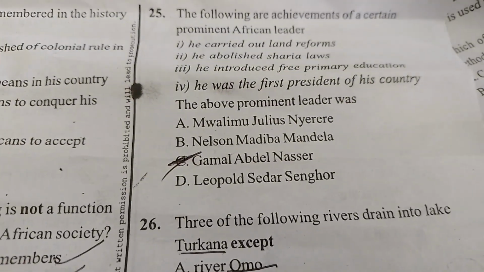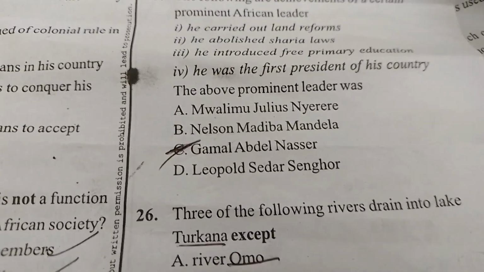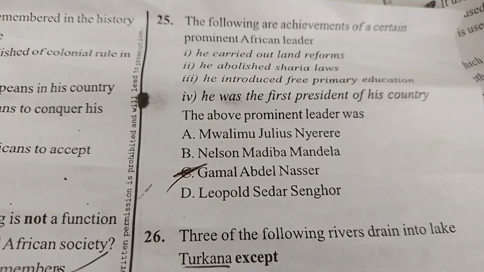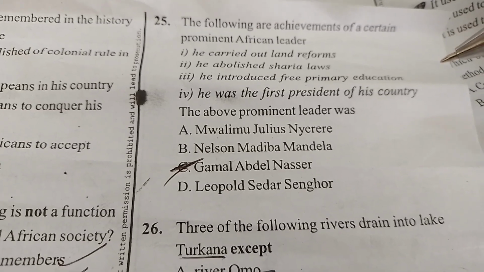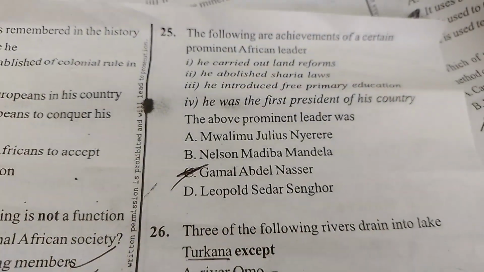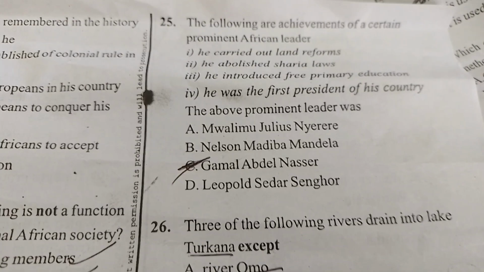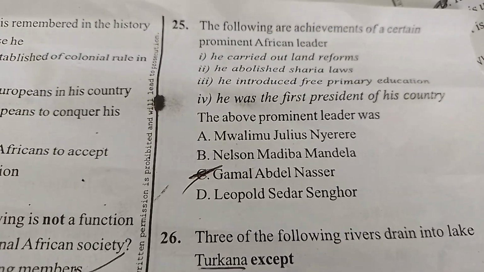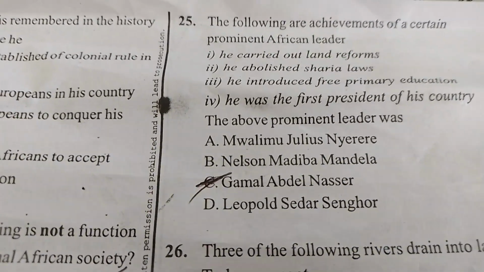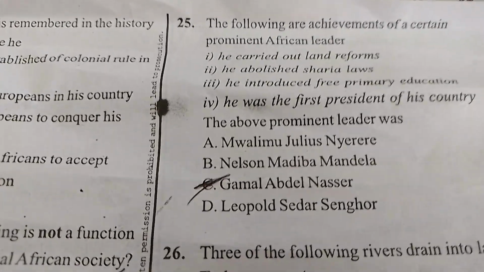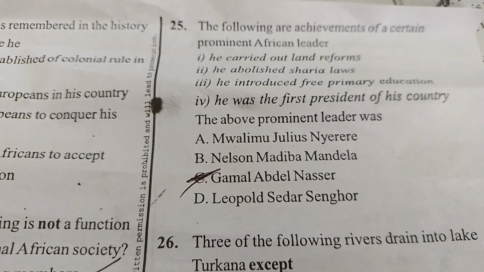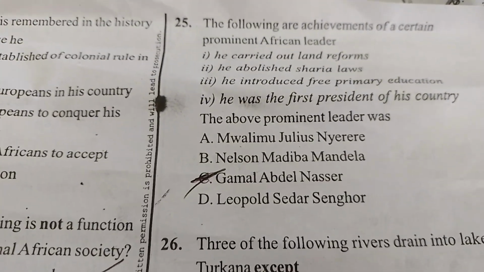No, this man was not the first president. In fact, we had General Mohammed Naguib, the one who overthrew the government of King Farouk from power. So the Roman numeral thought that he was the first president of his country. I'll say no, since once King Farouk was overthrown due to corruption and inefficiency in his government, General Mohammed Naguib took over as the president, but he was unable to proceed. He stepped down, and Gamal Abdel Nasser took over from there. So Roman number 4, no, he was the second after Mohammed Naguib.